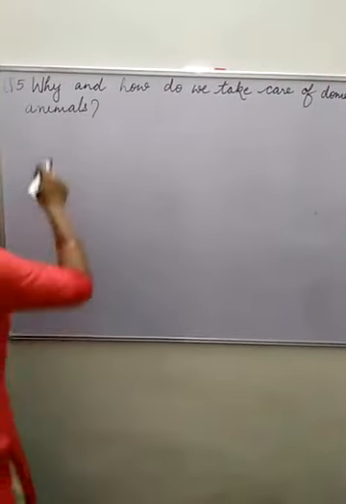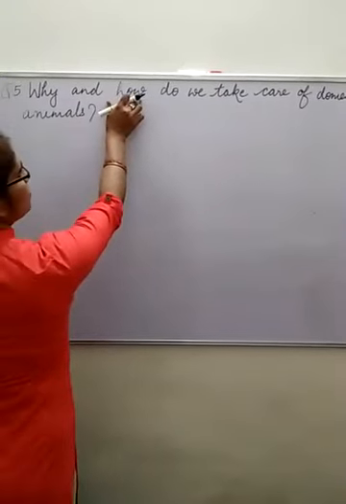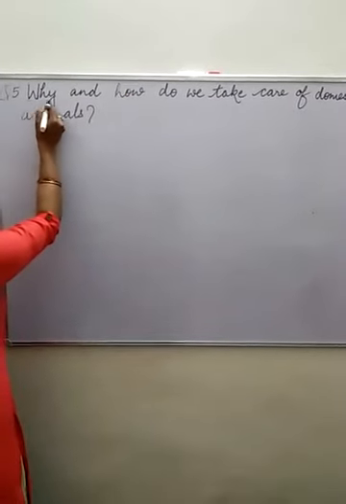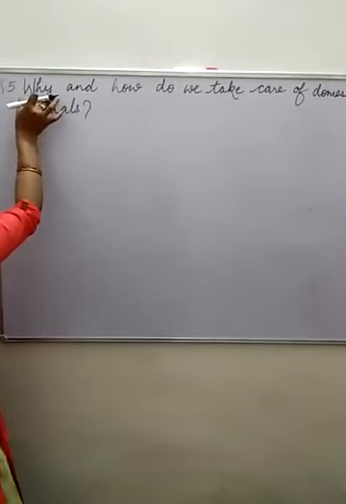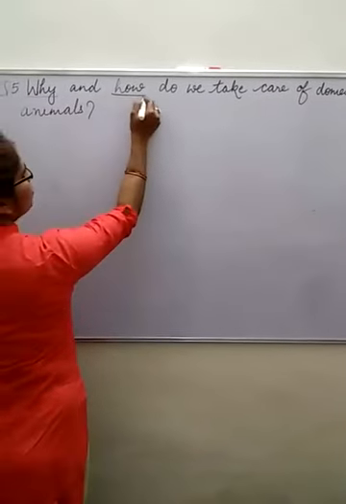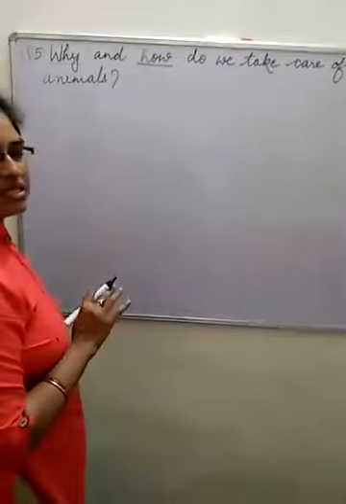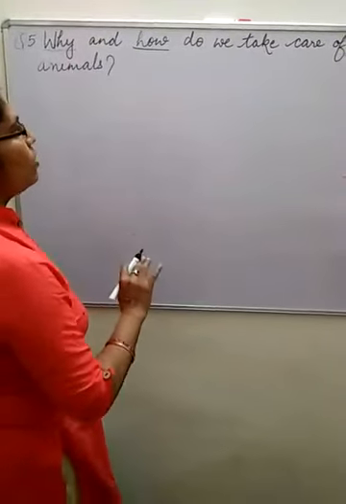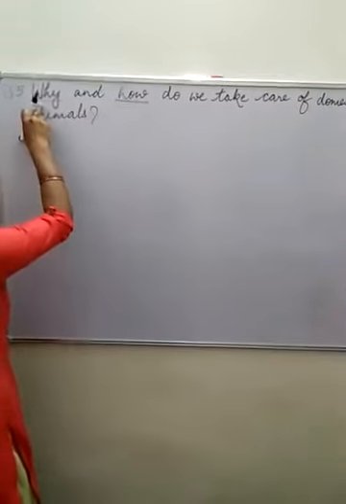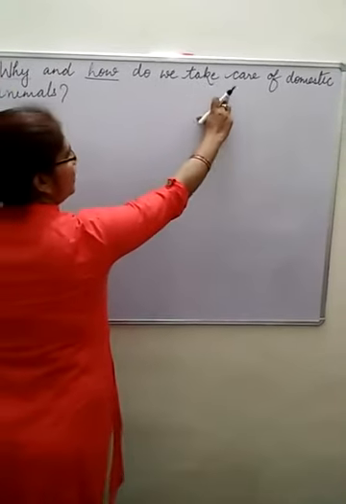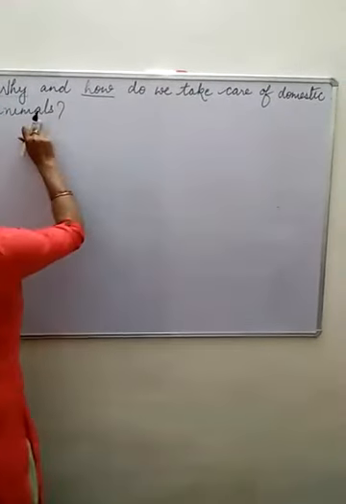What is the question? Why and how? See, you are looking here, there are two questions. You have to answer this also and you have to answer this also. So maybe this answer can be bigger, but this is very easy, you can write. So you have to understand it first. The question is, why and how do we take care of domestic animals?